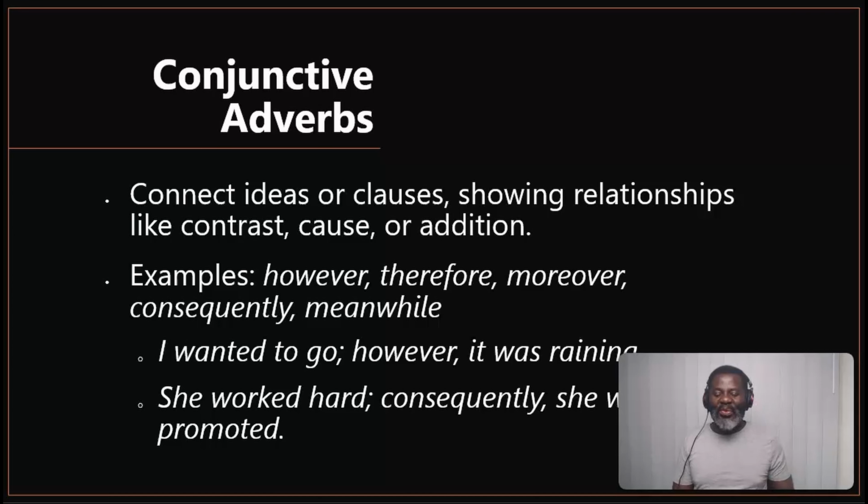But when you say she worked hard, therefore she was promoted, or she worked hard, consequently she was promoted. I'm also teaching you to use a variety of words when you are speaking or writing, especially if you're a student. If you know that all these are conjunctive adverbs and you have them at your fingertips, you can choose which one is appropriate for the kind of sentence that you are writing.